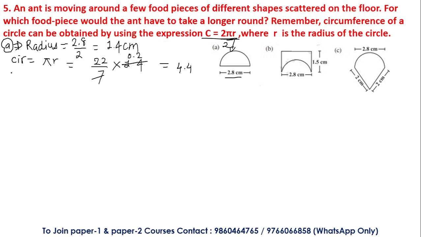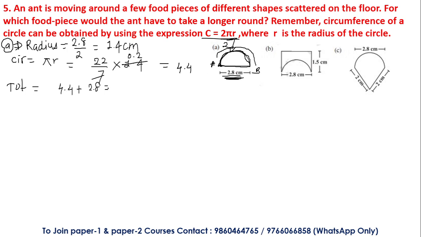Now, the total distance that the ant is covering from this particular circumference and this diameter, we can find out. Total will be equal to the circumference plus the diameter, right? Just a minute. The circumference is 4.4 plus the diameter 2.8, because the diameter is given as 2.8. So 4.4 is this particular distance from point A to point B, and AB is the distance, that is equal to 2.8.